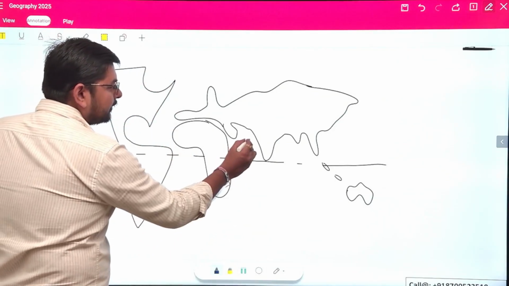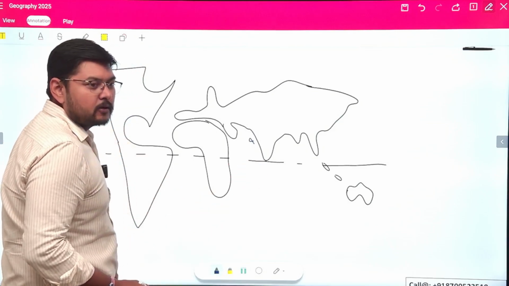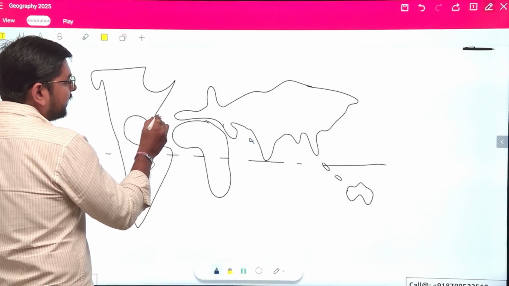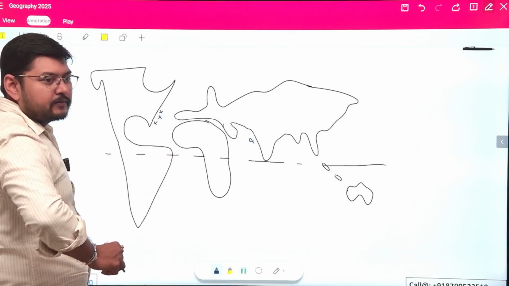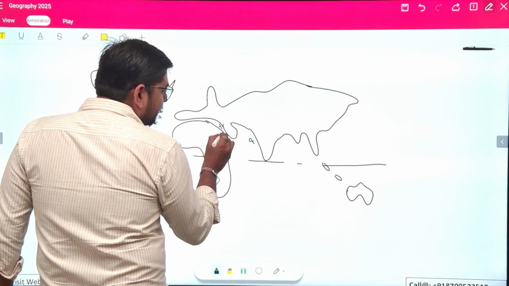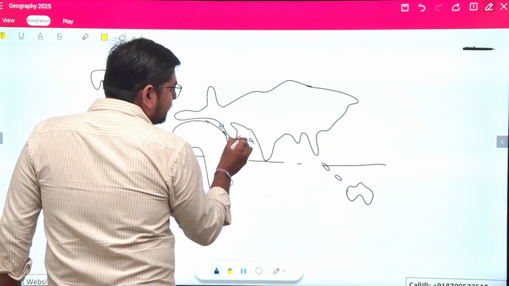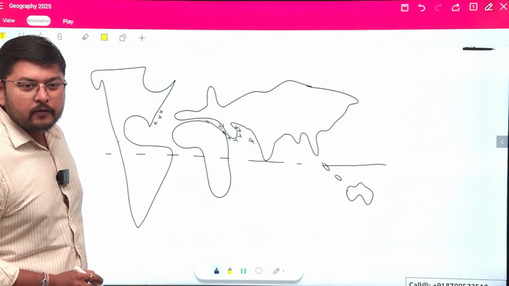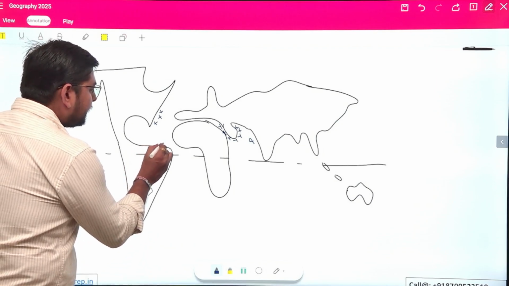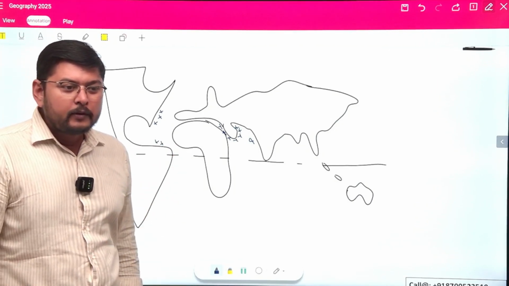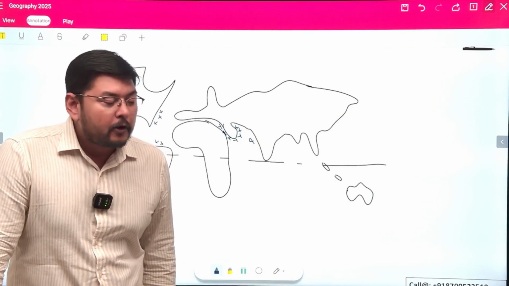For example, this Bombay High region is offshore. Then in the region of the United States of America, we have certain regions which are offshore. Here, in the Middle Eastern part of the world, we also have a very high presence of offshore oil reserves. Similarly, in the region of Venezuela and Colombia, we have the presence of offshore oil reserves.